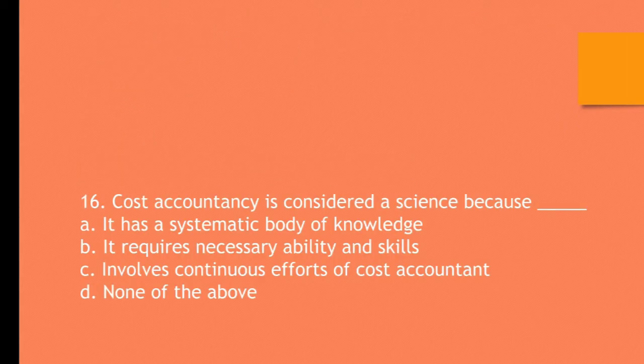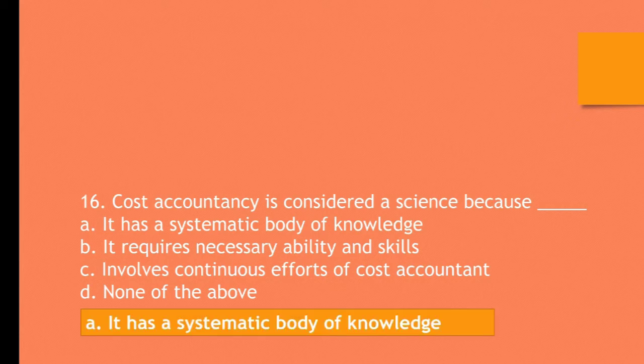Question number 16. Cost accountancy is considered as a science because ___ A. It has a systematic body of knowledge, B. It requires necessary ability and skill, C. It involves continuous efforts of the cost accountant, D. None of the above. The correct answer is A. It has a systematic body of knowledge. Cost accounting is considered as science because it has a systematic body of knowledge.